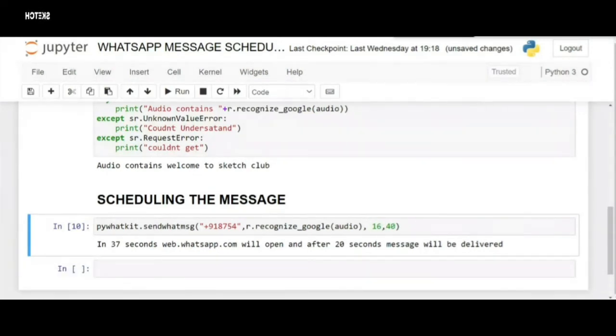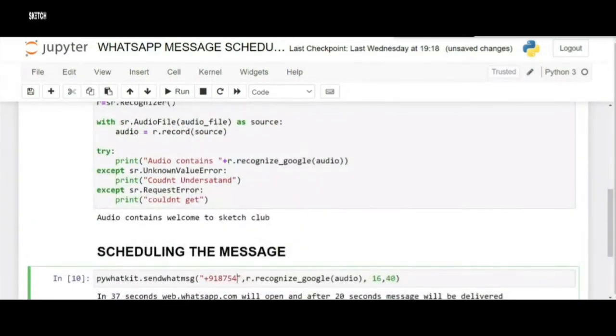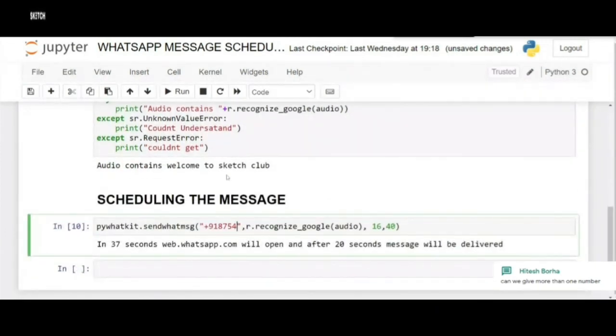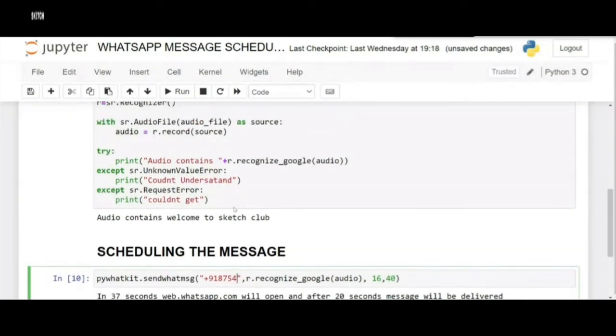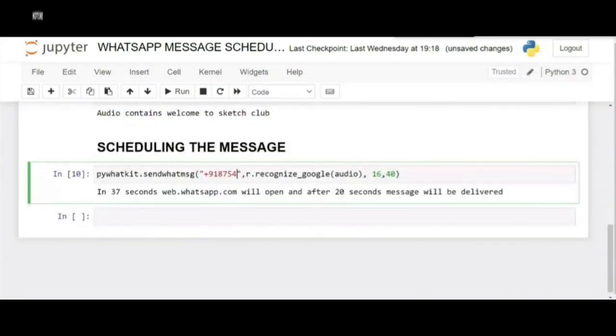I have a doubt. For the scheduling the message part, we can see r.recognize_google and it's assigning the audio file to it, right? Yes. I'm assuming that returns a string, so just as we did with the number, can we assign a customized text instead of recognizing? Oh, instead of this, yeah, that will be a single line of code. See, I can show you. Okay, what's your message? Tell me.